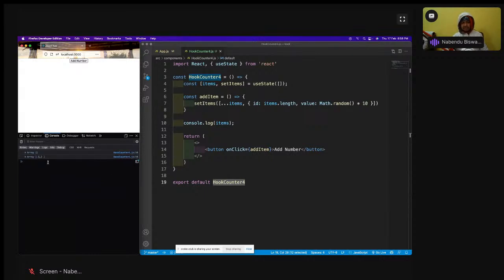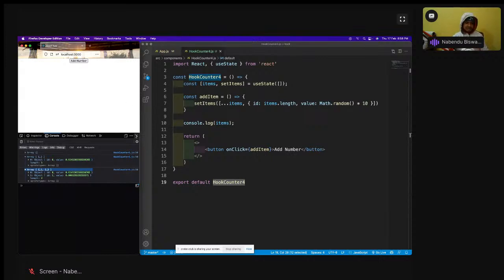See, add a number, it just added an object. What is that object? ID of 0, because items.length is 0, and value is random. Again click, another object has been added, because this dot items is there. The ID is 1 because length was already 1, and it took a random value and just added it. So that is how it works.